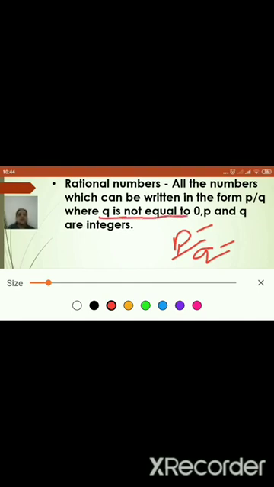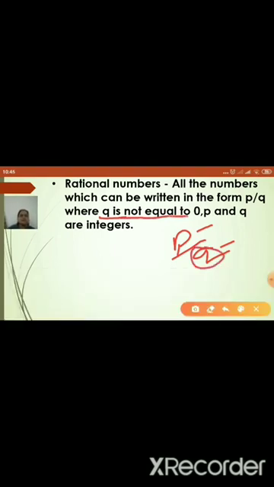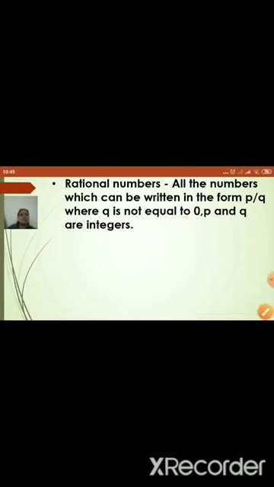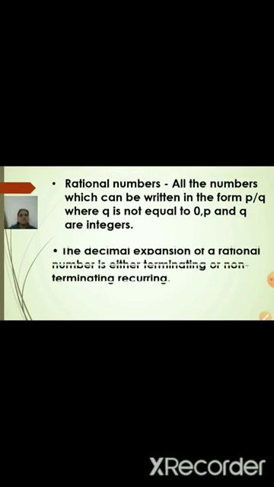Can you see over here? That means the denominator can never be 0. It is not defined. So to be a rational number, we want to write the number in the form p by q, where q is not equal to 0 and p and q must be integers. Yes, so let us see a few examples related to that.